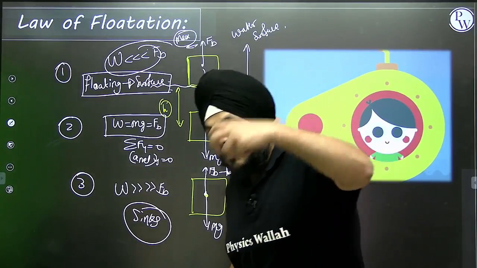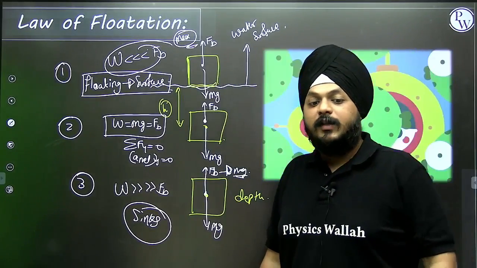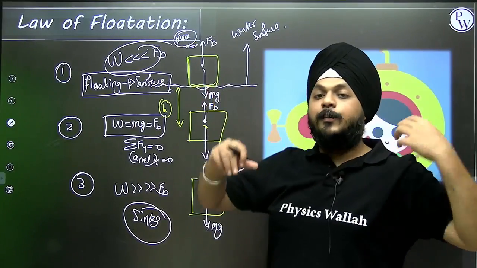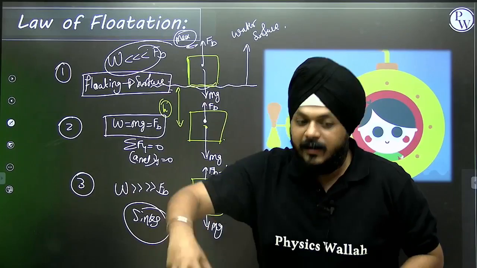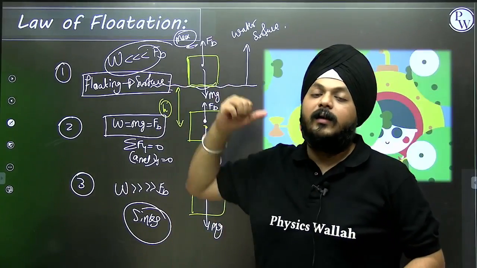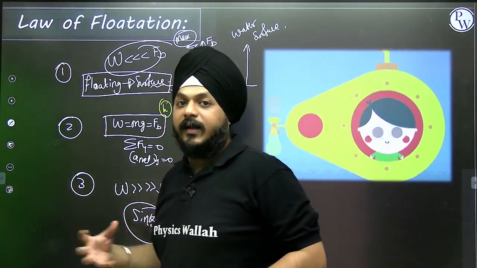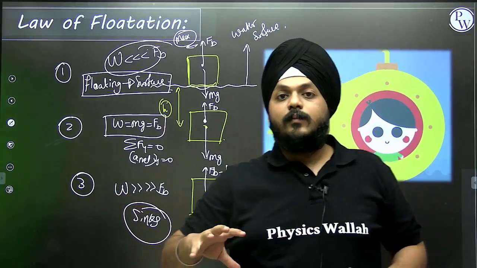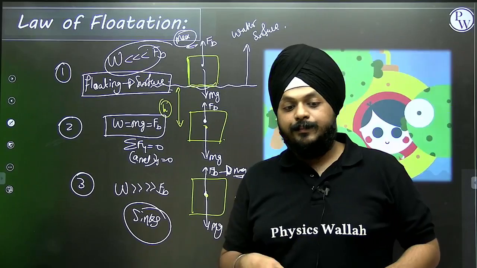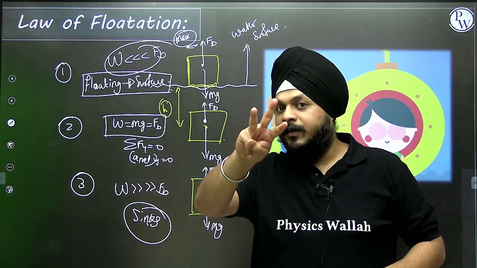If you are immersing an object inside a fluid, let us take an example. If I have a sphere in my hand and it is getting immersed inside the liquid, then what will happen? We will have three possibilities.